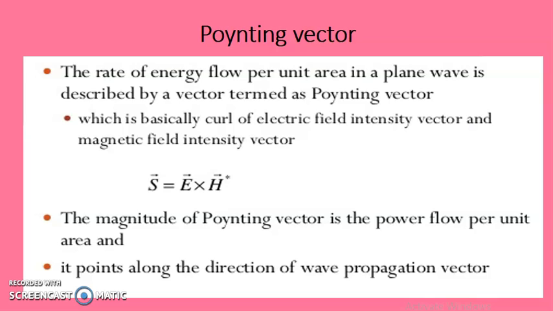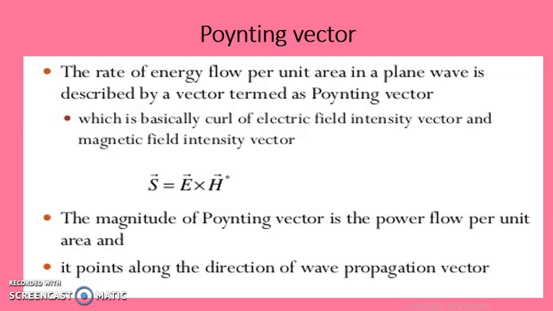Now we will go to the next topic, that is the Poynting vector. So what is a Poynting vector? It is the rate of the energy flow per unit area in a plane wave, and it is basically the cross product of the electric field vector and the magnetic field vector. It is denoted by the expression S = E × H.